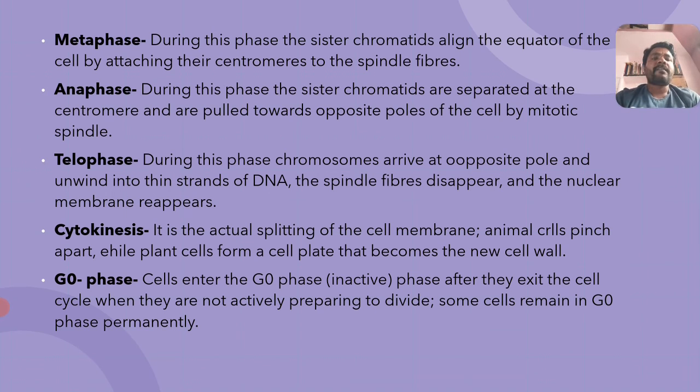The rod shaped chromosomes become thread like, with a beaded appearance, forming thin strands of DNA. The spindle fibers disappear completely. And a very important thing: at prophase, the nuclear membrane gradually disappears, but during telophase, the nuclear membrane reappears.